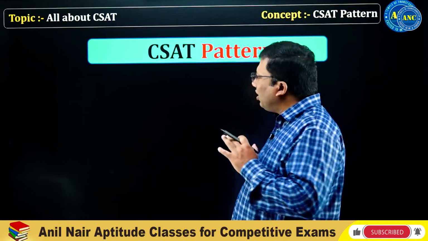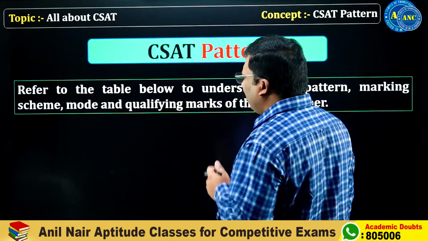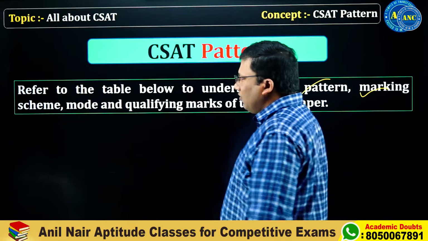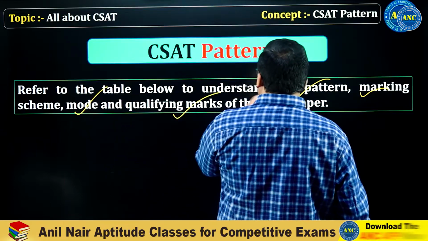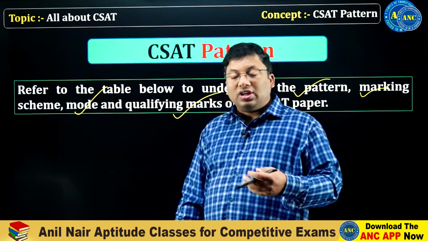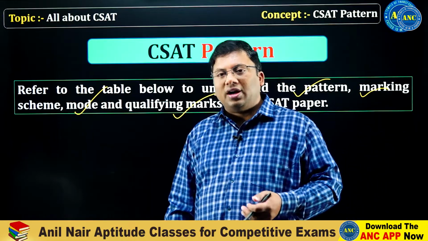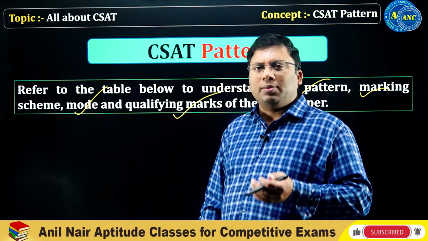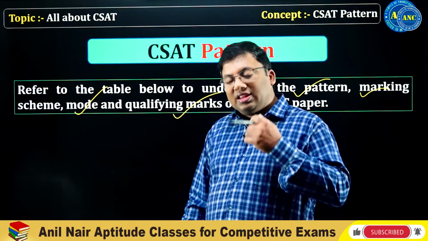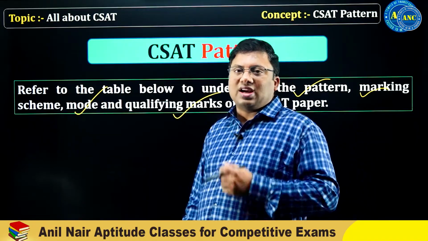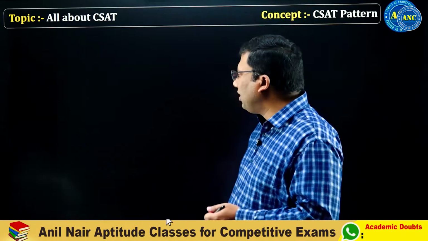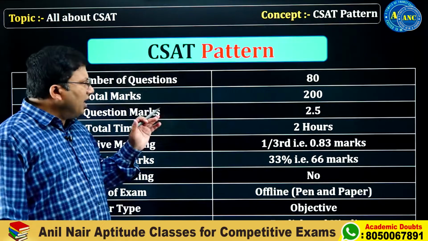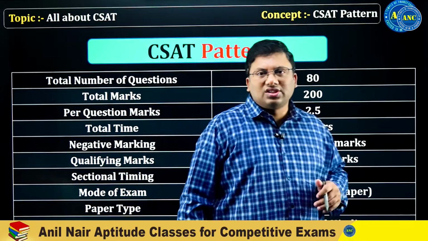So that is what we discussed about the CSAT paper till now. Now we will understand the pattern, the marking scheme, the mode of examination, and the qualifying marks of the CSAT paper. We know that it is a 200 marks paper. What will be the mode? How many questions? Is it objective type, an MCQ type? For each right answer, how many marks? Is there any negative marking? What will come in the CSAT paper, and what will not come? We will discuss the CSAT pattern. This is a very, very important slide. This slide will give us a complete understanding of General Studies Paper 2.